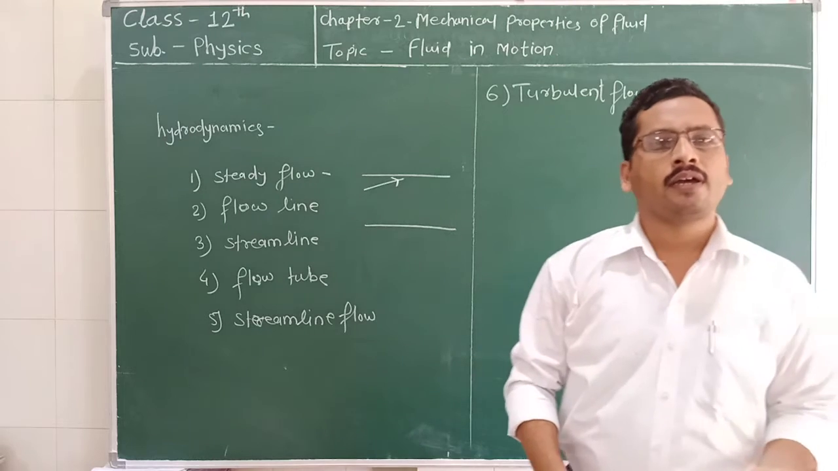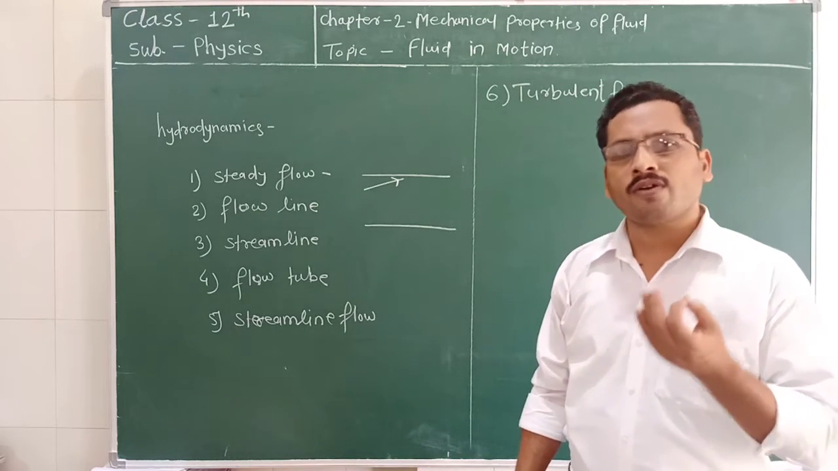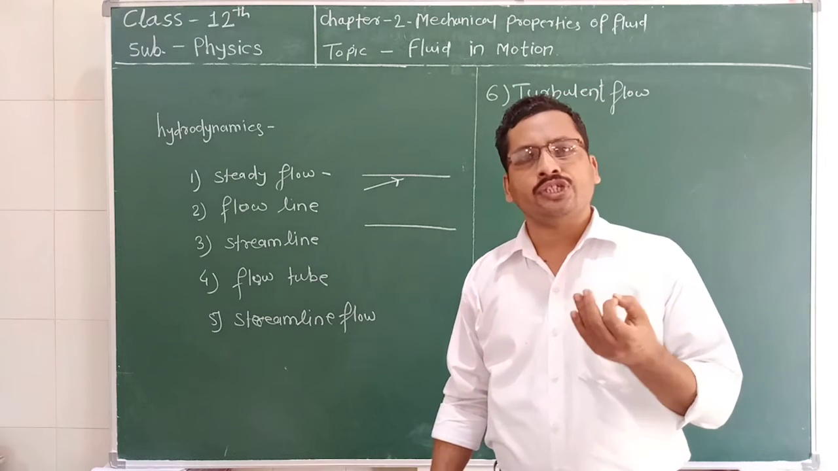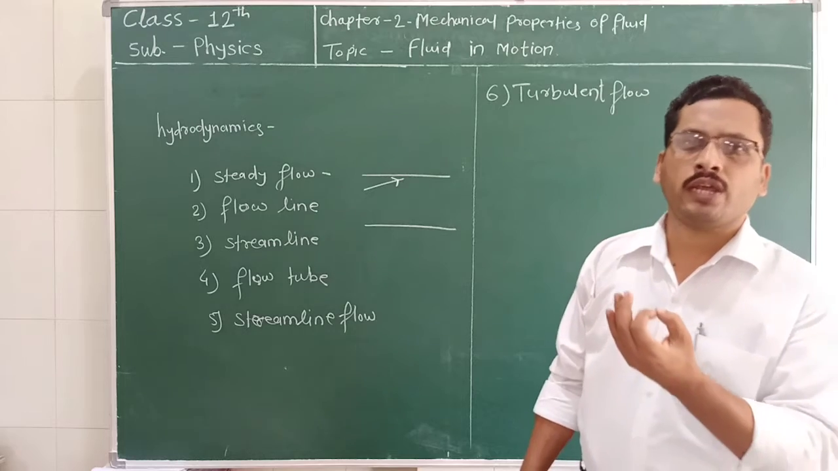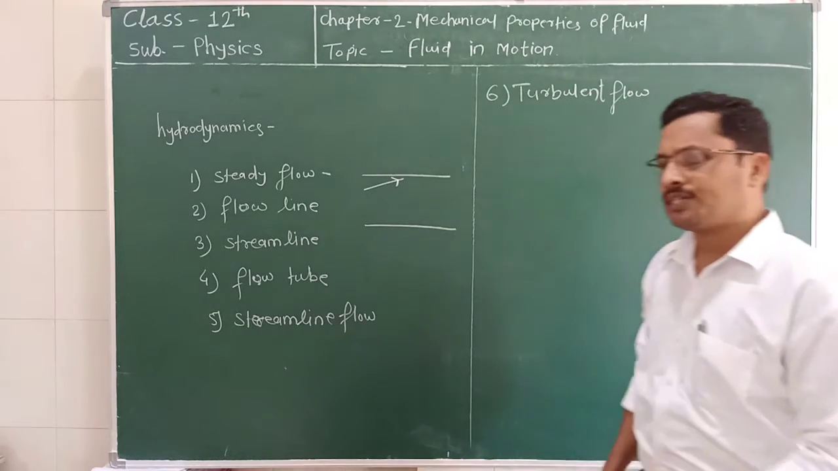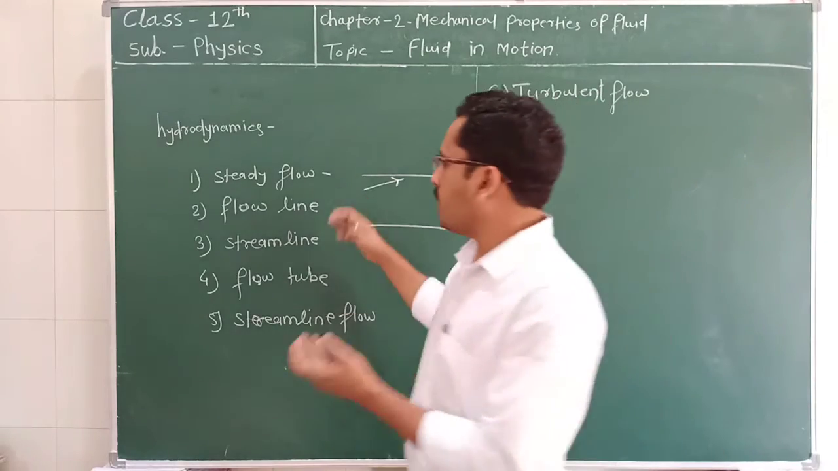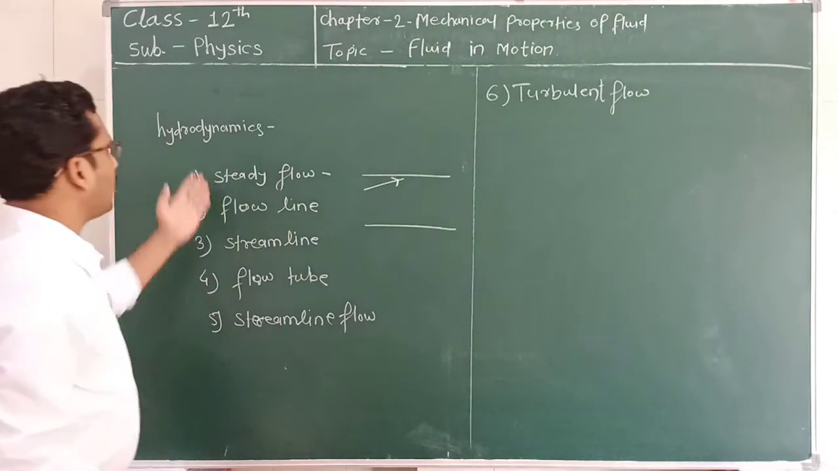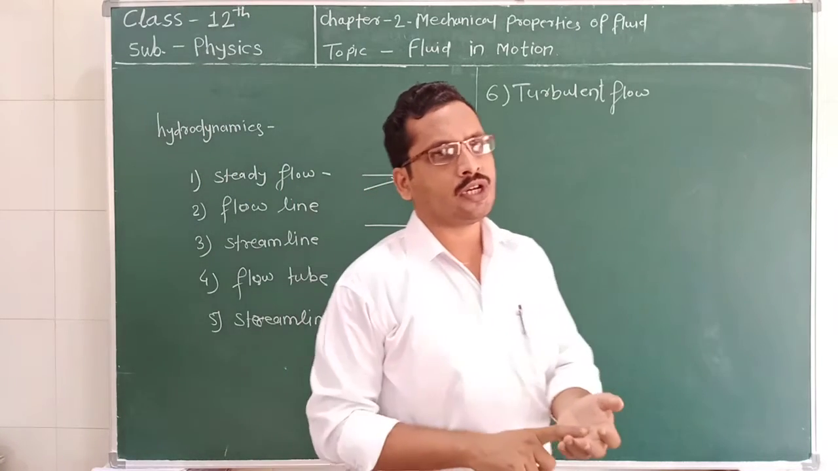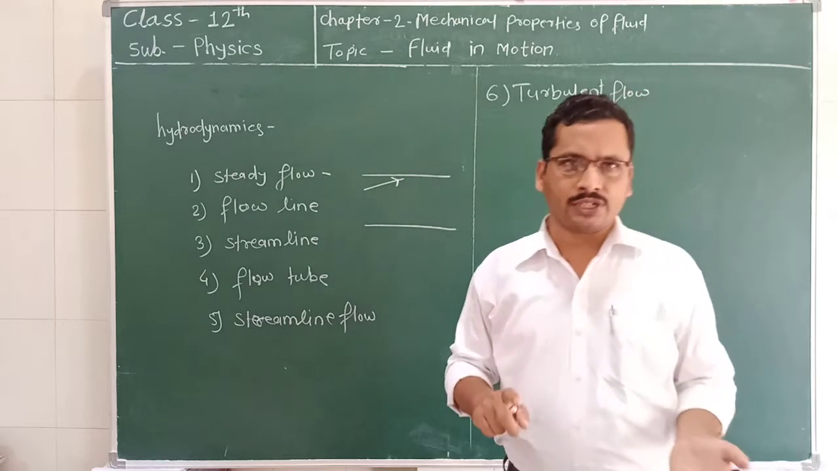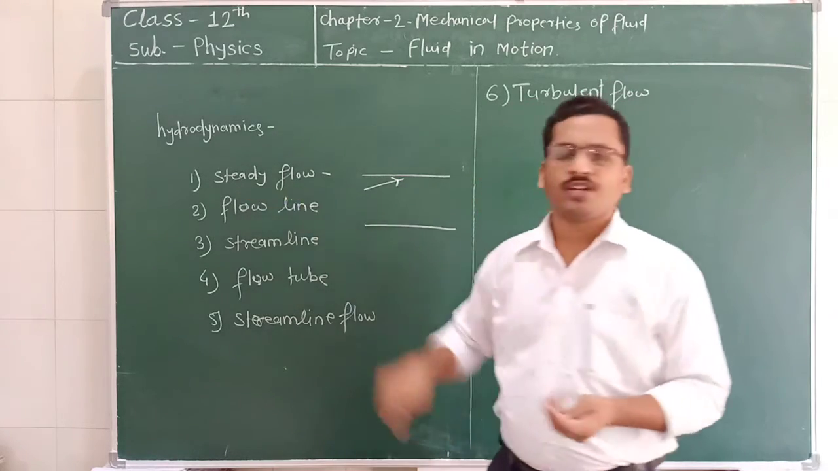For example, in a flooded river, the velocity of the particle changes continuously and they are not moving smoothly one over another. Such type of flow is called a turbulent flow. So we see here some terms which are related to hydrodynamics. What is steady flow? The steady flow is one in which the pressure or velocity, which can be measured, remains constant at a given point. Such flow is called a steady flow.